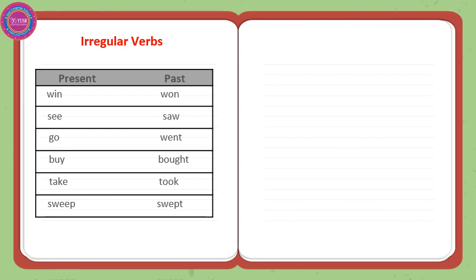These are irregular verbs. When becomes one, as you see, we changed the whole word. Instead of I, we replaced it with O. See, saw, go, went, buy, bought, take, took, sweep, swept. We also have verbs like put becomes put, the same, and we have read becomes read.